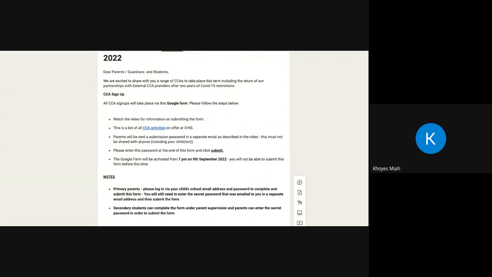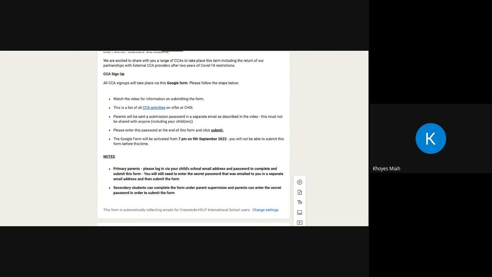It says parents will be sent a submission password. You will get a secret password that you must keep with yourself. Please don't share this with your child or your children. Please don't share with anybody else. That is a password that you will need, and you will have to type that password in at the end of this Google form to show that you have been a part of this decision-making process. If you do lose that password, just check back on your email and you will find it there. At the end of the Google form, you'll have to enter this password exactly and then click submit.